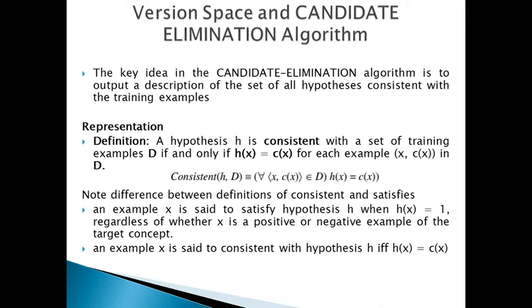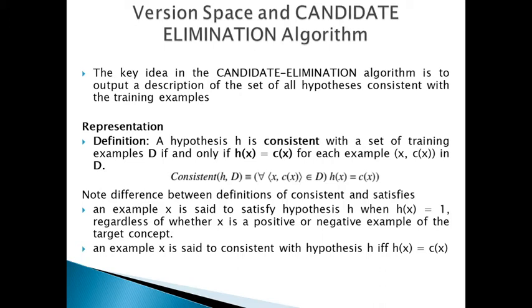Here you can notice that although Find-S outputs a hypothesis from capital H that is consistent with the training examples, this is just one of the many hypotheses from capital H that might fit the training data equally well. The key idea in the candidate elimination algorithm is to output a description of the set of all hypotheses consistent with the training examples.